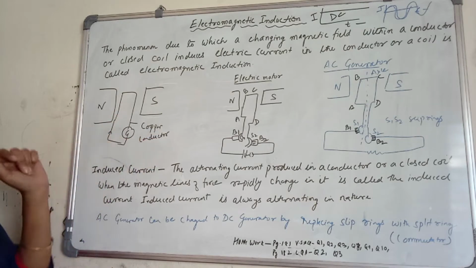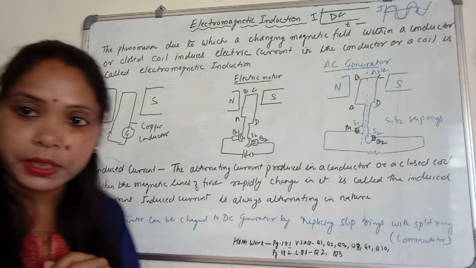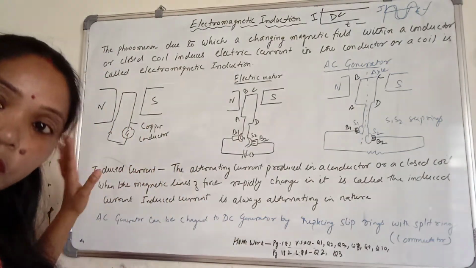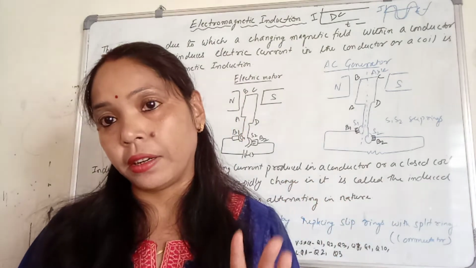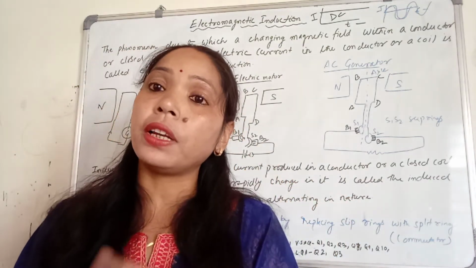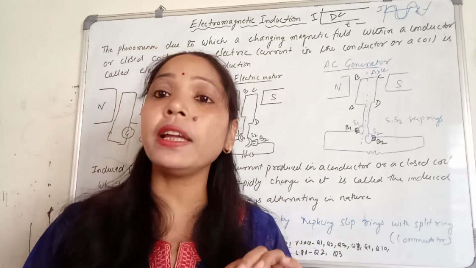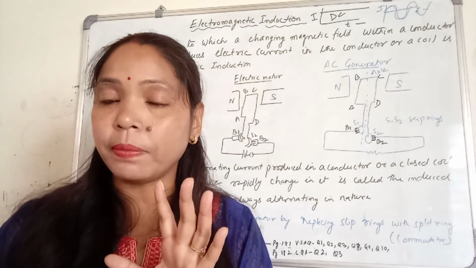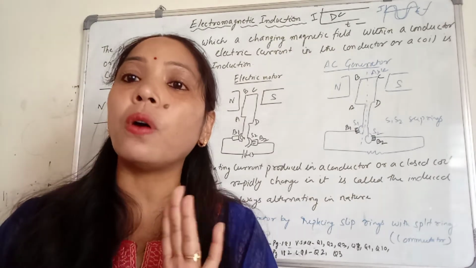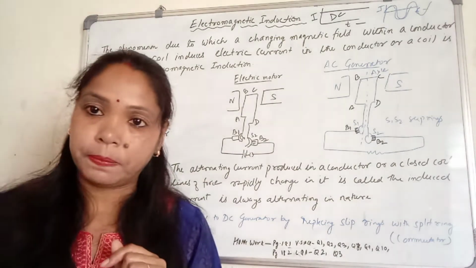Between them we are using the copper conductor, which is connected with the galvanometer. Initially the galvanometer does not show any deflection. It can show deflection left or right. Initially it is not showing any deflection. It means there is no flow of current in this copper conductor.